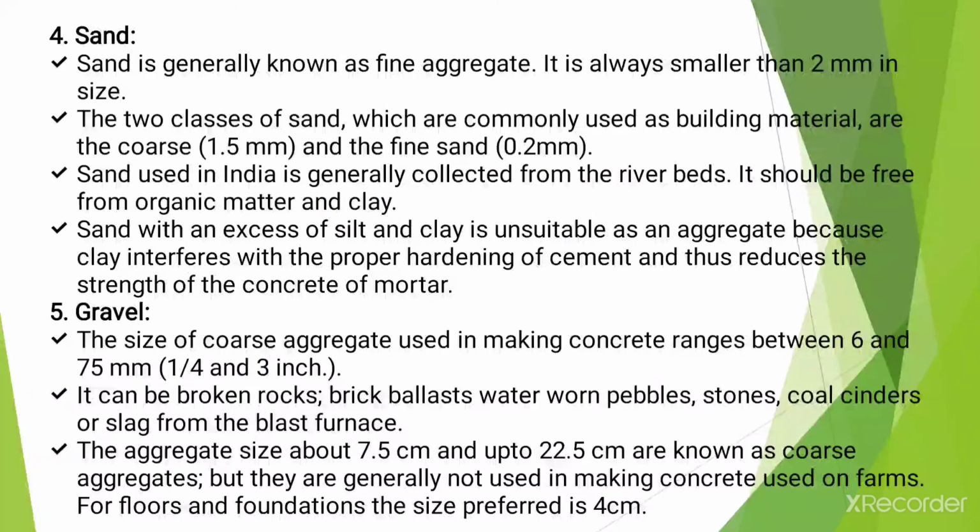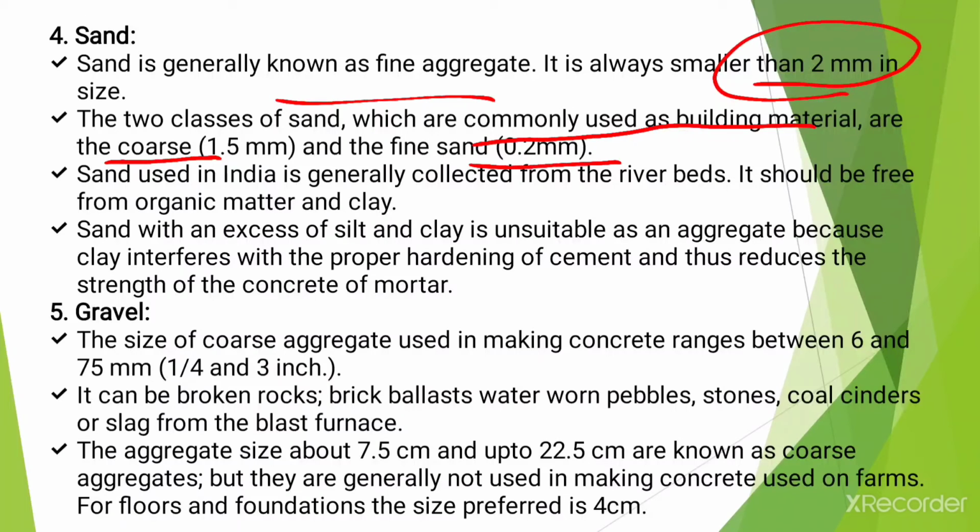Okay, now the next building material, that is sand, and sand is generally known as fine aggregate, and it is always smaller than 2 mm in size. Okay, and there are two classes of sand which are commonly used as a building material, first one, that is coarse, about 1.5 mm, and fine sand, about 0.2 mm in size.